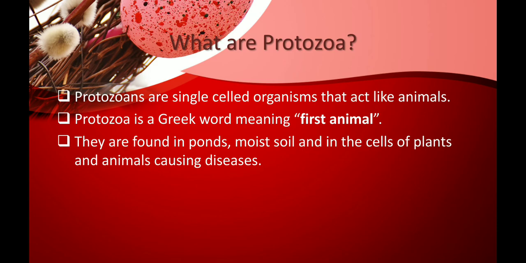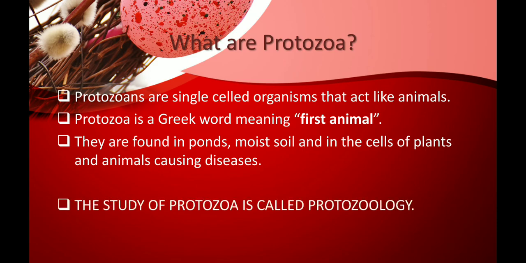So these protozoa are microscopic organisms which we find either in the soil, in the pond, or they can even be found in plants and animals, causing diseases. So let us learn further about these protozoans. The study of protozoa is called protozoology.